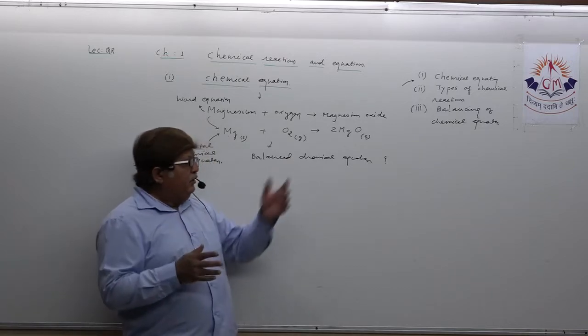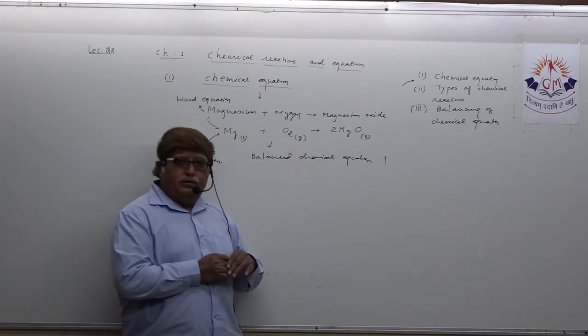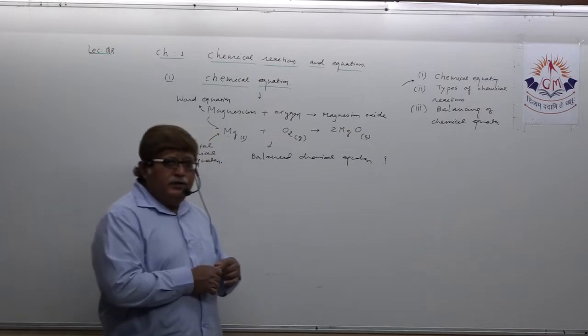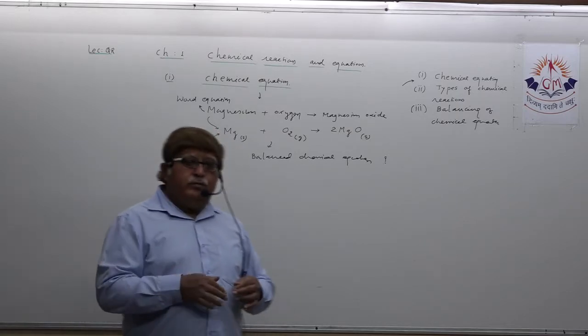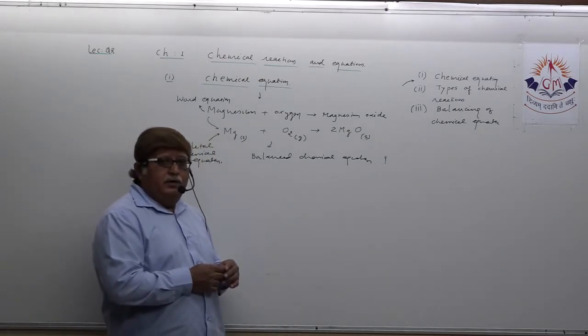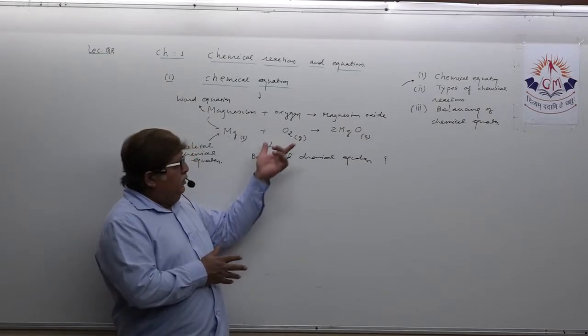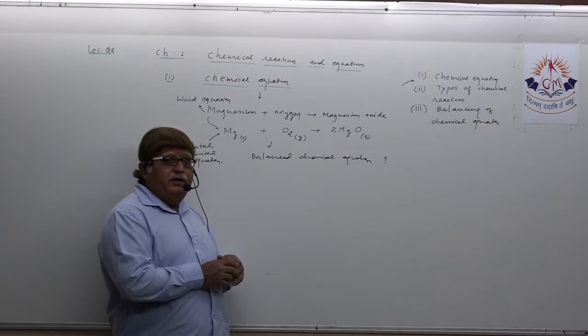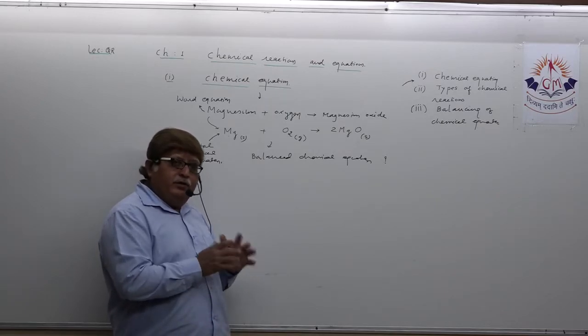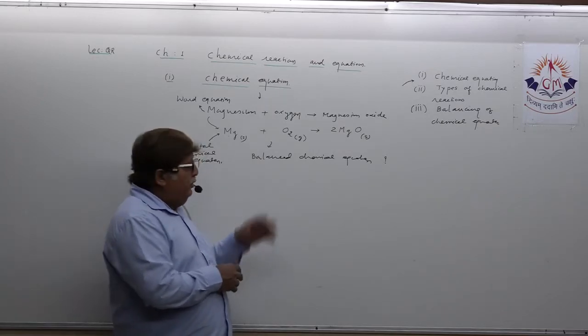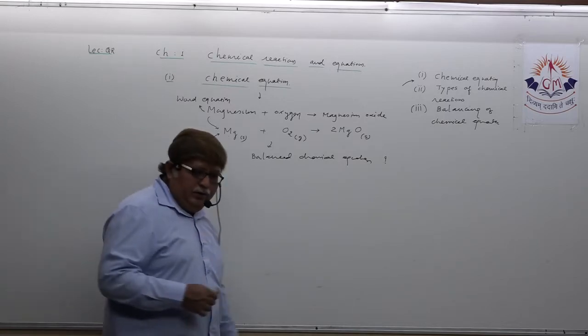The total mass of reactants must be equal to the total mass of products, and that's why, to maintain the law of conservation of mass, the equation needs to be balanced. That is actually the purpose of balancing any chemical equation.